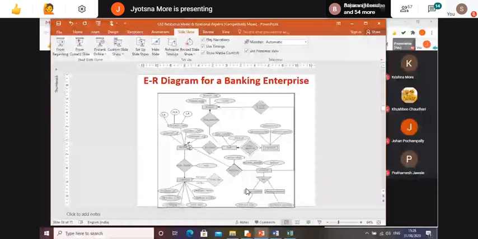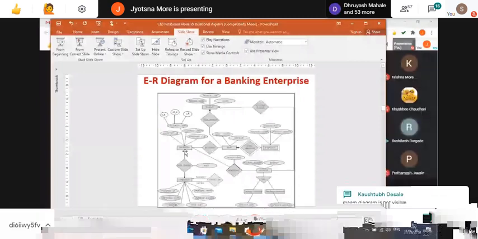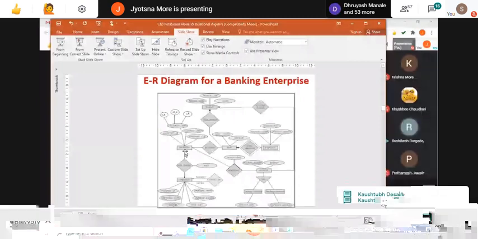Ma'am, the diagram is not visible properly. I have already shared chapter number 2 with you, and the diagram is in that. You can open that. So customer ID, customer name, customer city. We have all the strong entities done, right?